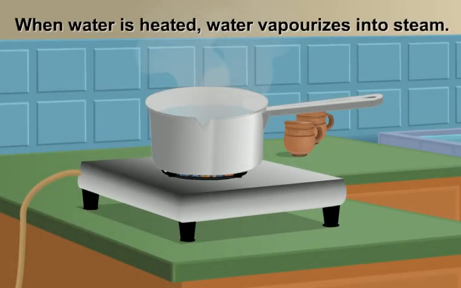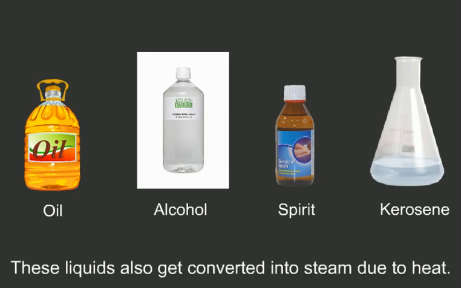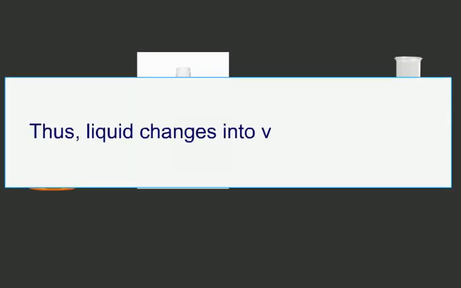When water is heated, water vaporizes into steam. The other liquids such as oil, alcohol, spirit, and kerosene also get converted into vapor due to heat. Thus, liquid changes into vapor due to heat.